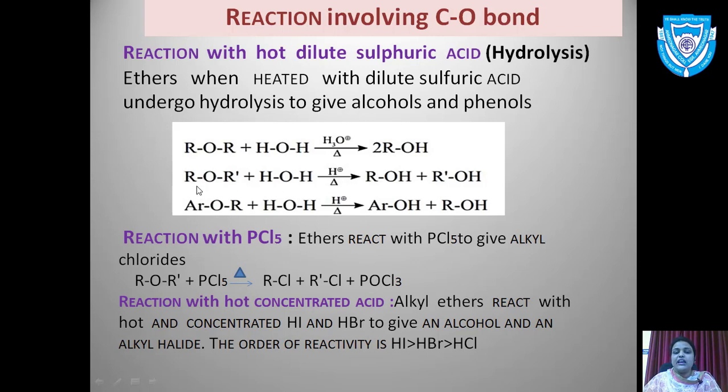If you are using an aromatic ether and you hydrolyze it, you will get an aromatic alcohol, that is a phenol, and another kind of alcohol. So what is happening in this reaction is, symmetrical ethers give the same kind of alcohol, unsymmetrical ethers give you two different alcohols, and if you have an aromatic ring, then you will get one phenol and another alcohol. So this is the hydrolysis reaction which takes place in the presence of dilute sulfuric acid.